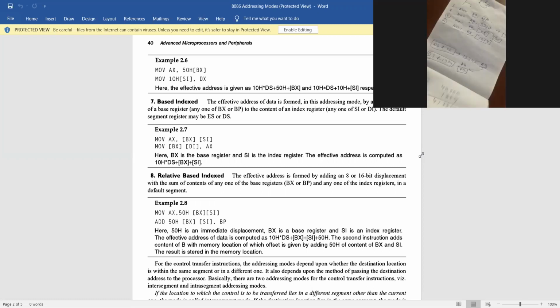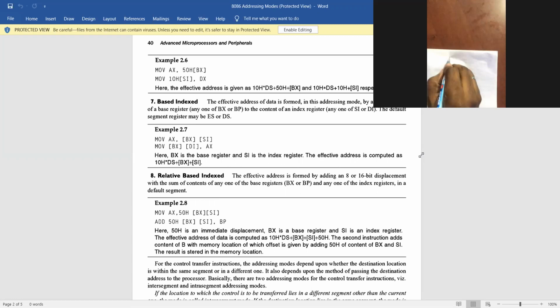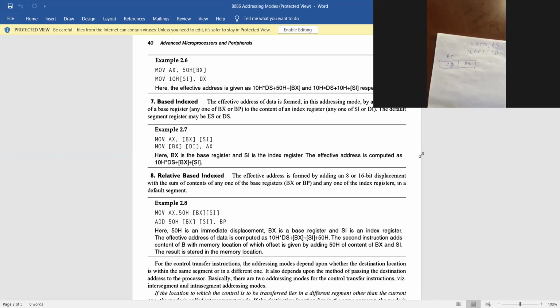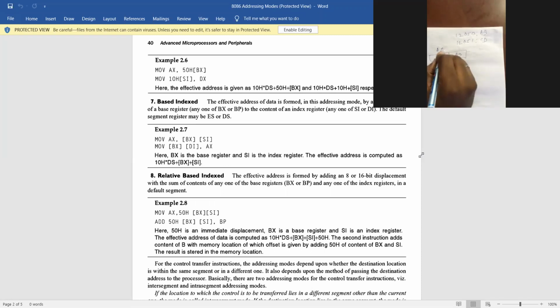The content of 12050, say it is AB, and 12051 it is CD. So AX will be CD and AB. Is it clear? Yes, sir. So that is the function actually.